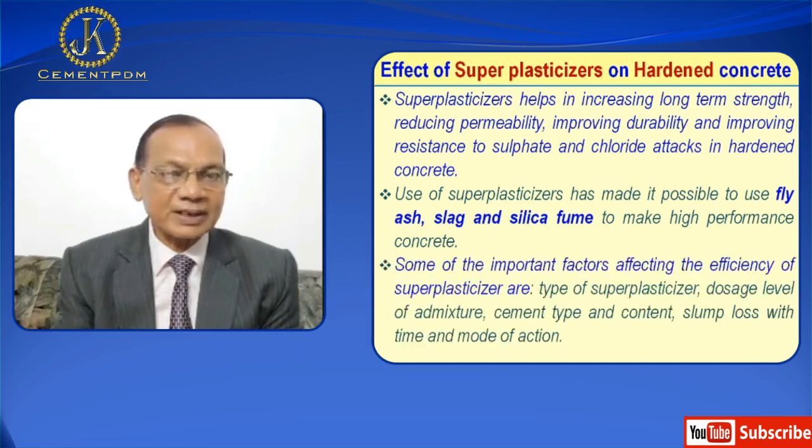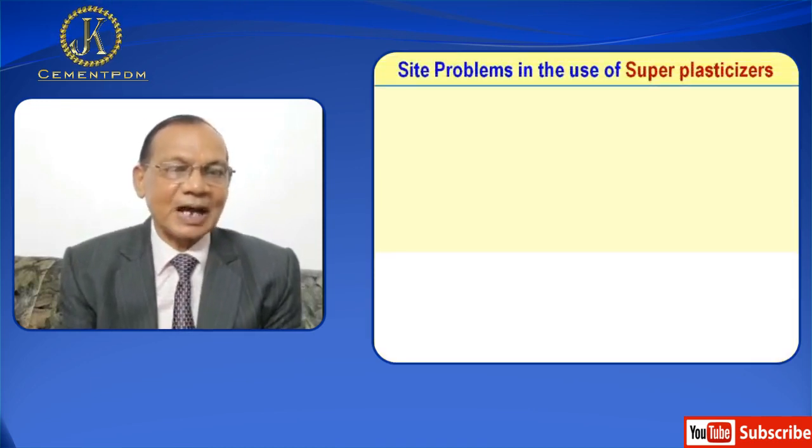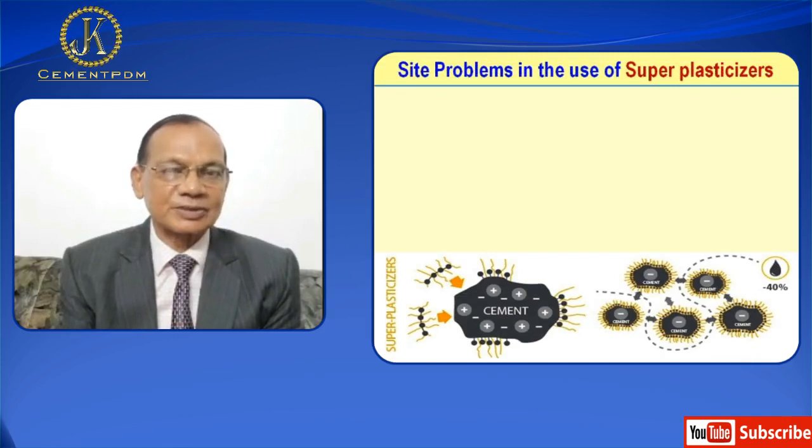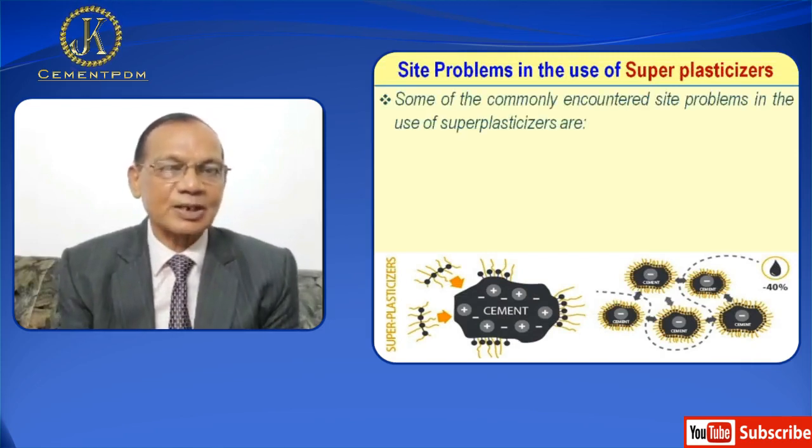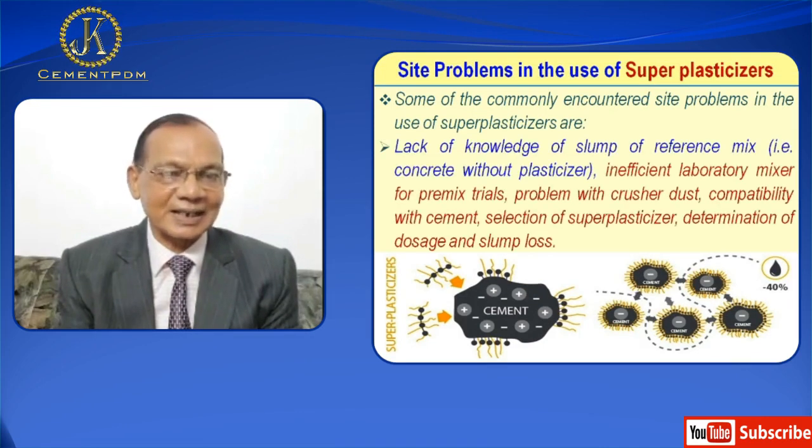Some of the important factors affecting the efficiency of plasticizer are type of plasticizer, dosage level of admixture, cement type and content, slump loss with time, and mode of action. Now I'll discuss side problems which are encountered in the use of superplasticizer. Some of the commonly encountered side problems are lack of knowledge of slump of reference mix, that is, concrete without plasticizer.